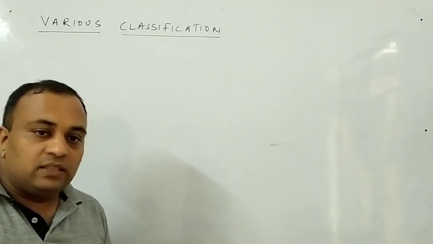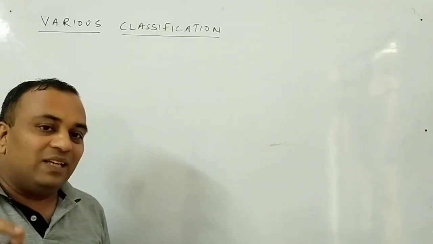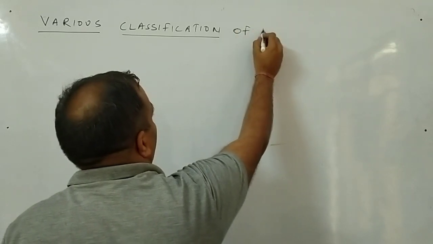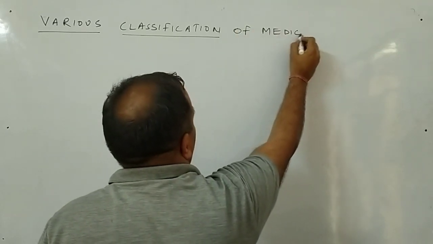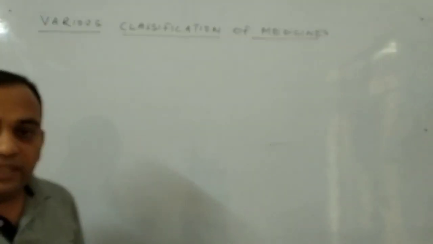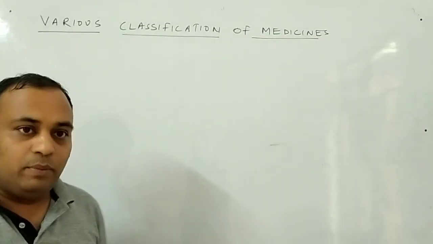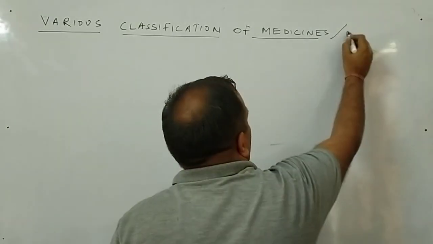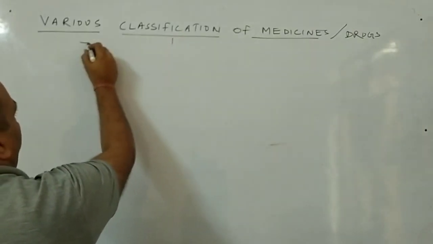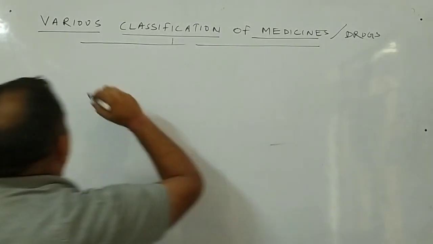No need to study the drugs that have the negative effect. So I will always say medicines. So, various classification of medicines, and since their use is the same, they can be used for the same purpose, I can also use the term drugs. Clear? So we have four ways of classification, just understand.